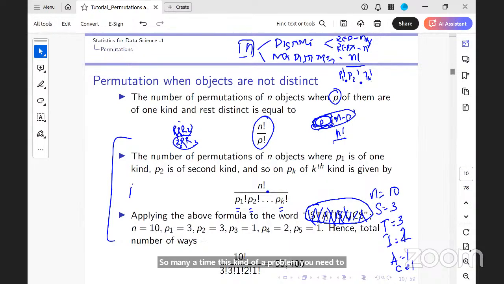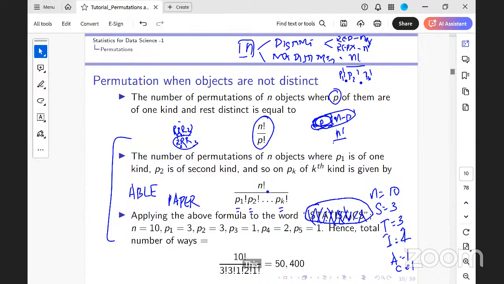So many a time with this kind of problem, when I am asking what are the permutations of, say, able, are the objects distinct here or not distinct? Distinct. But if I'm asking for, say, paper, not distinct. So in able, if I am allowing you to form words, again meaningless words, and I am allowing you to have repetitions.